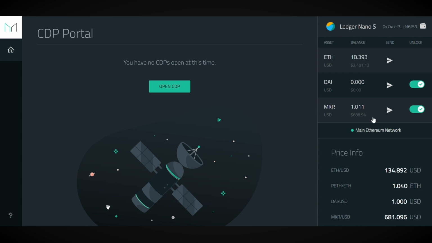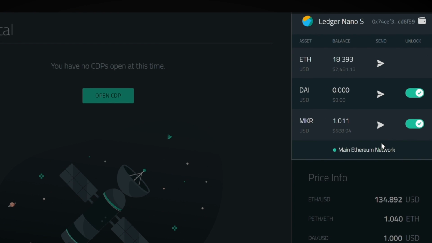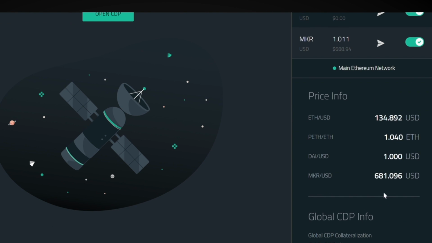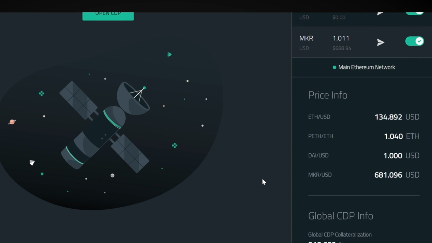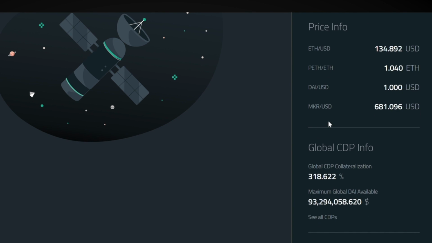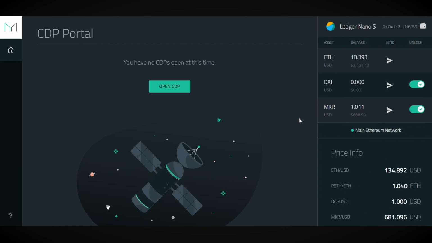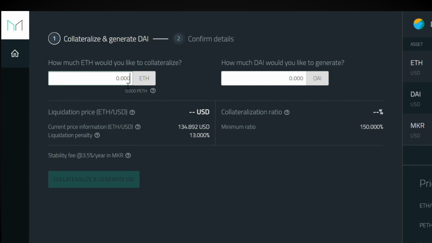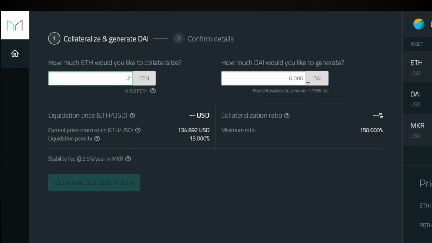As you can see, it shows you your total assets that have to do with the Maker system, Ethereum, Dai, and Maker, as well as relevant price information for the assets below that, and global CDP stats just below the pricing information. To open a CDP, just click the green Open CDP button. It then asks you how much Ethereum you would like to collateralize. We will type in 0.2 Ethereum.